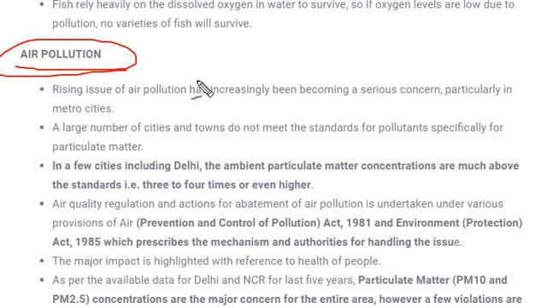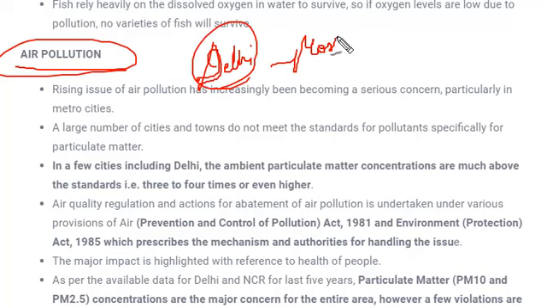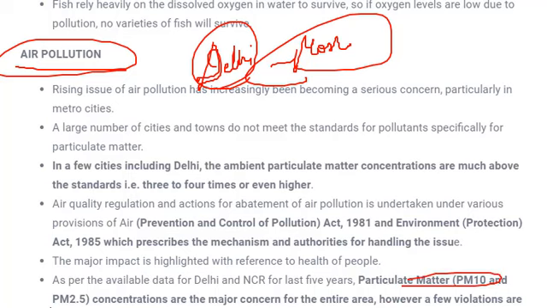Why? Because sometimes Delhi, the capital of the country, is the most polluted city. Most often this is in the news. Why is it the most polluted city in India, or even in the world? It has a very high rank among polluted cities because of the presence of particulate matter 10 and particulate matter 2.5. What are these particulate matters? I'll tell you later, but right now we need to know about air pollution.